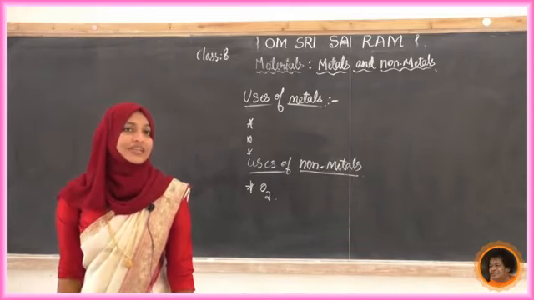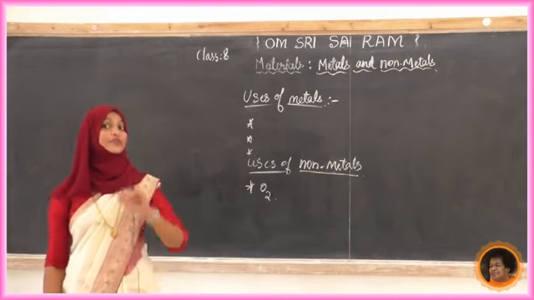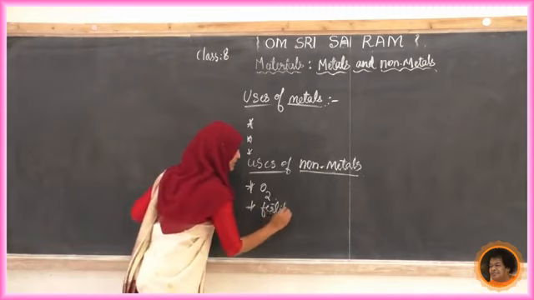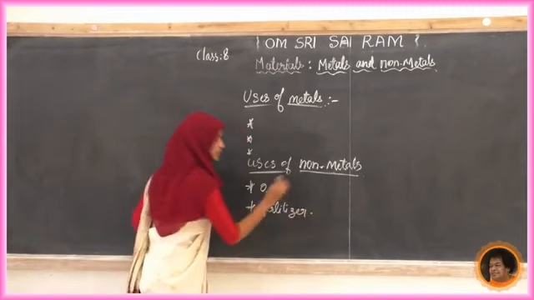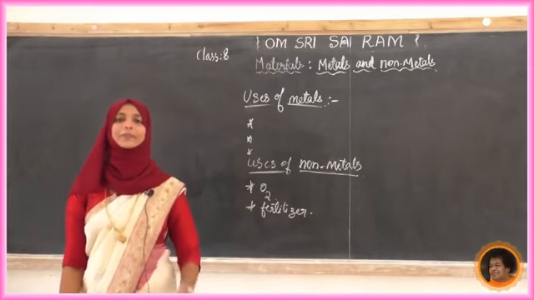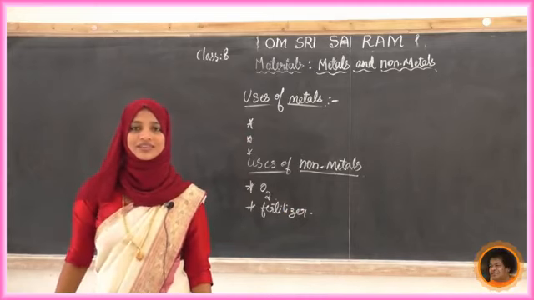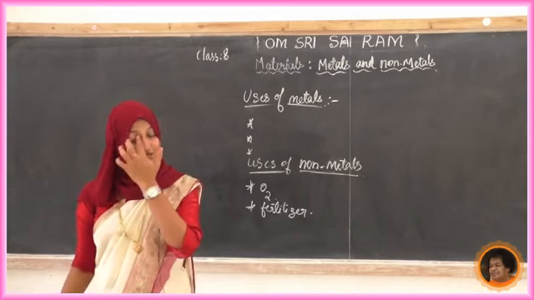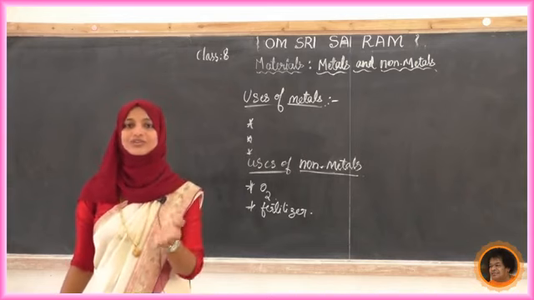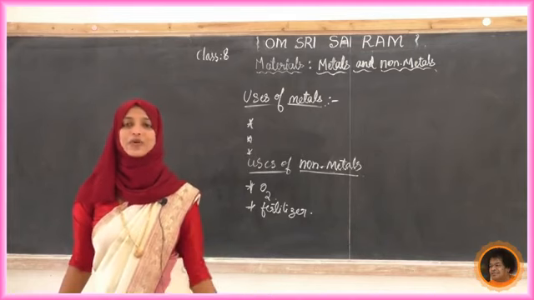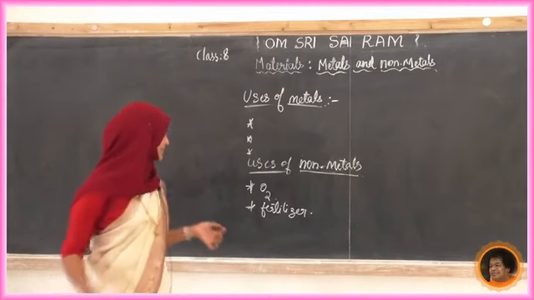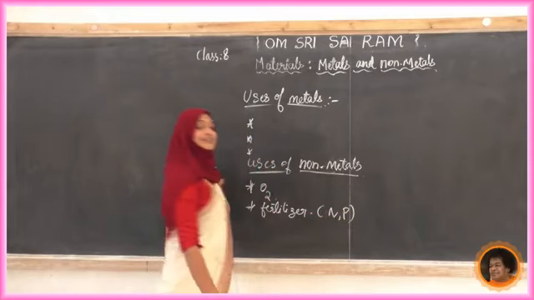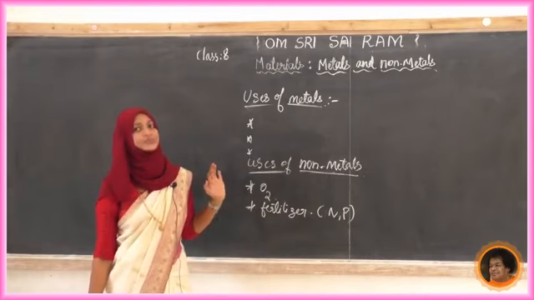Yes, we can see it in fertilizer. Do you know any fertilizer made by using non-metals? Yes, phosphorus as a fertilizer, nitrogen as a fertilizer. NPK is the name of a fertilizer, where nitrogen and phosphorus are non-metals and potassium is a metal.